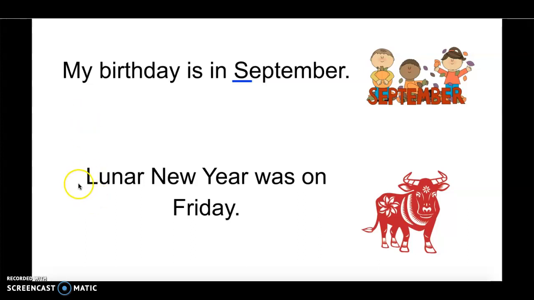Let's look at the next sentence. Lunar New Year was on Friday. Do you see capital letters in this sentence? Lunar New Year is capitalized because it is a holiday. The name of a holiday is capitalized. Friday is also capitalized because it is the name of a day of the week. When we name a day of the week, it gets a capital letter.